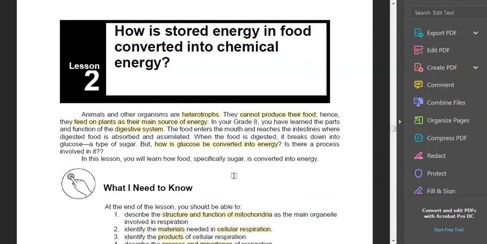Okay, so going back, we learned that animals and other organisms are heterotrophs. They cannot produce their own food. Thus, they eat plants as the main source of energy. And you learned about your digestive system in grade 8. But the question is, how is glucose converted into energy?